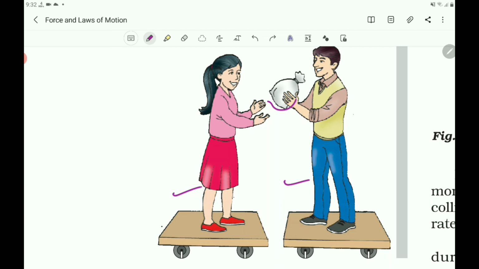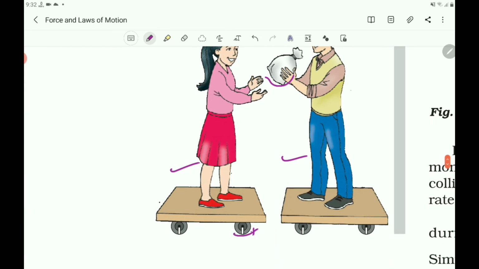Then the children throw the bag towards each other. So what you have to do? Paint a white line on the cart wheels to observe the motion of the two carts when the children throw the bag towards each other.